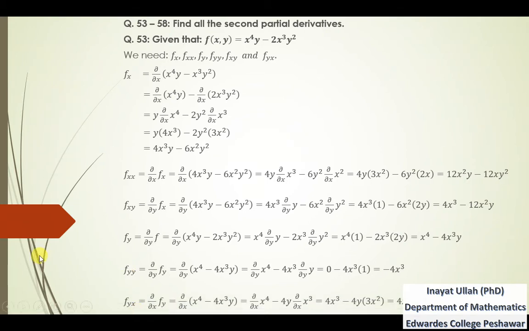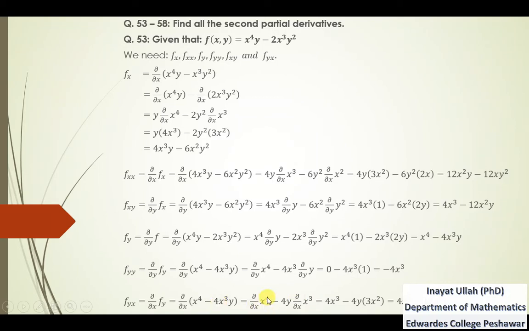Now secondly, the partial derivative of fy with respect to x. Replacing fy and multiplying this derivative inside, that is del x of x^4, where y is kept constant, so that is del x of x^3.